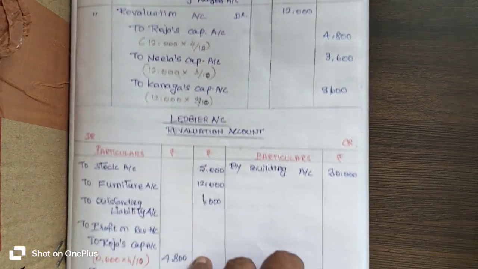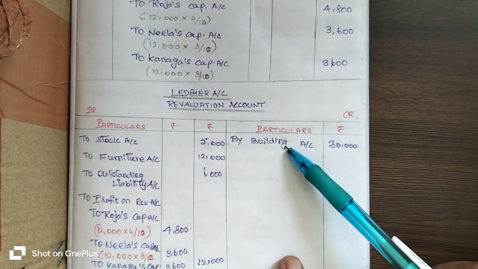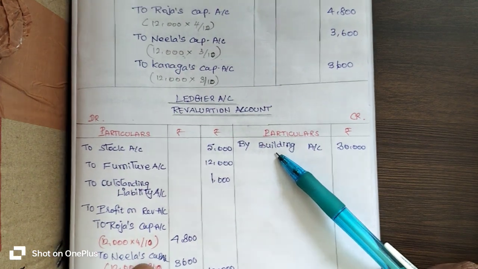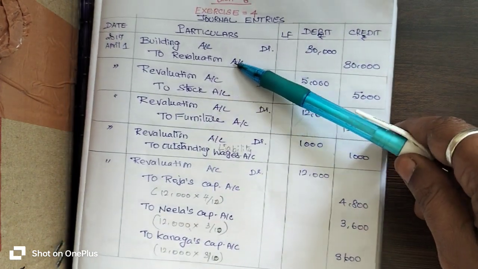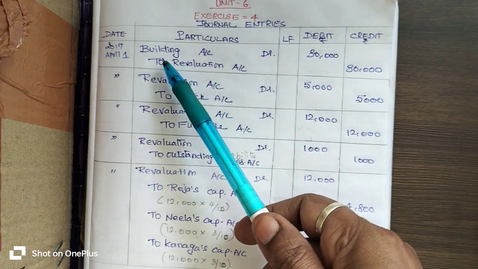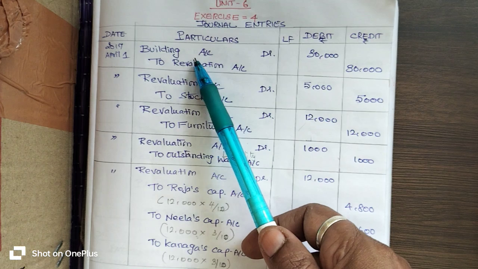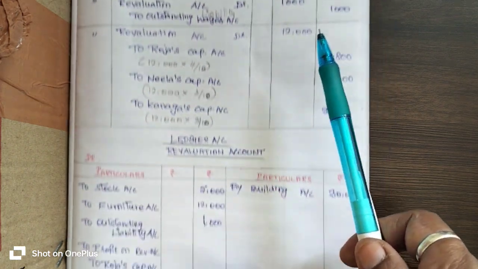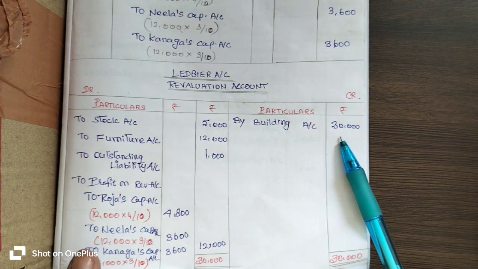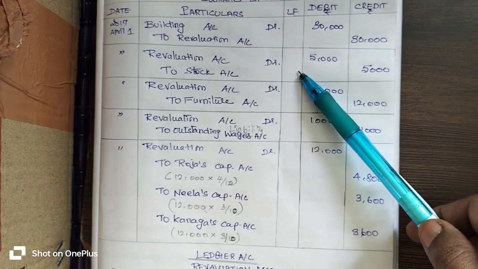So you go to the credit side of the ledger account, and you have to write the opposite account. Which is the opposite account here? From the revaluation account, the opposite account is building account for 30,000 rupees. So you have to enter by building account 30,000 rupees on the credit side.